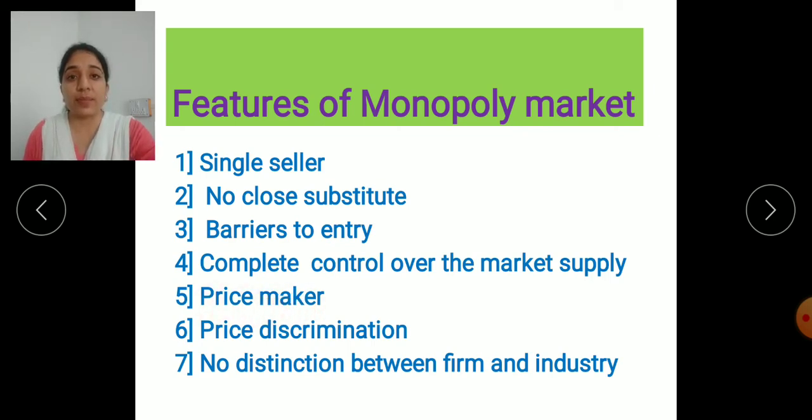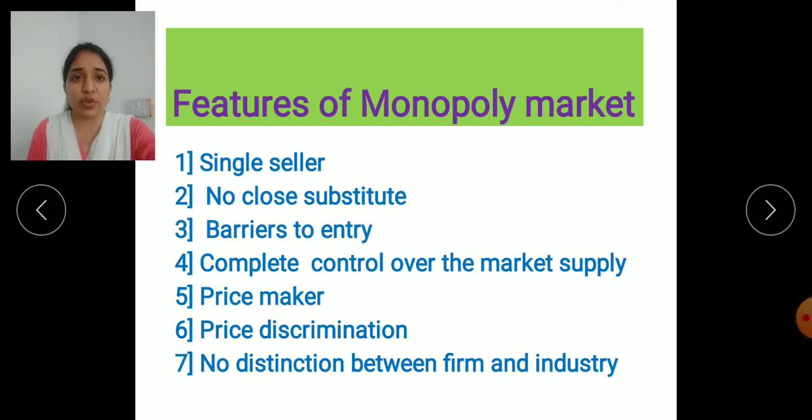Fifth one is a price maker. So price maker means the person is totally free to decide his own prices. He can put the price as per his knowledge. He will not take the prices from the buyers. If the buyers bargain that this price you should take, he will not listen to them, because he is the only single seller. He has complete control over the market, and there are no close substitutes to his product. So that's why he has the full control over the price. He can decide the price as per his knowledge.